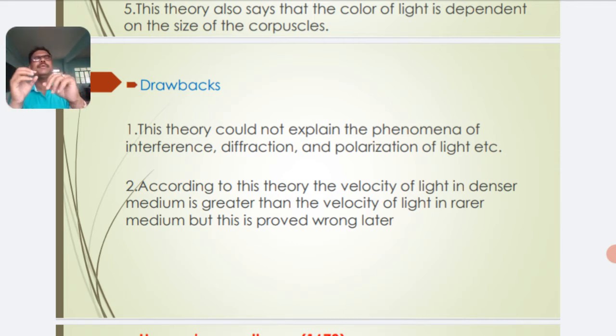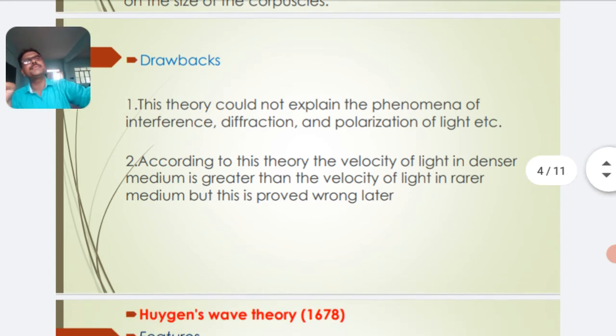Then, according to this theory, the velocity of light in a denser medium is greater than in a rarer medium, but this was proved wrong later. The velocity of light is greater in a rarer medium than in a denser medium. So these are the drawbacks of Newton's corpuscular theory.